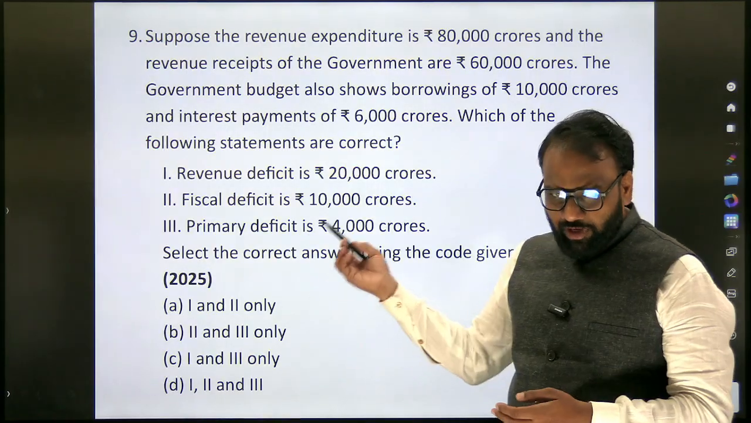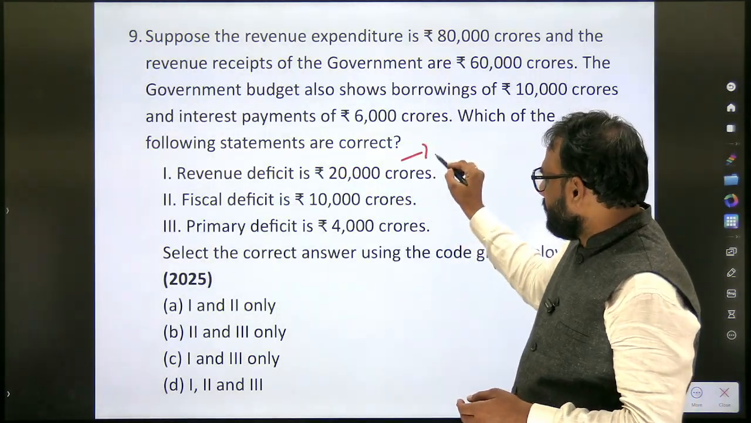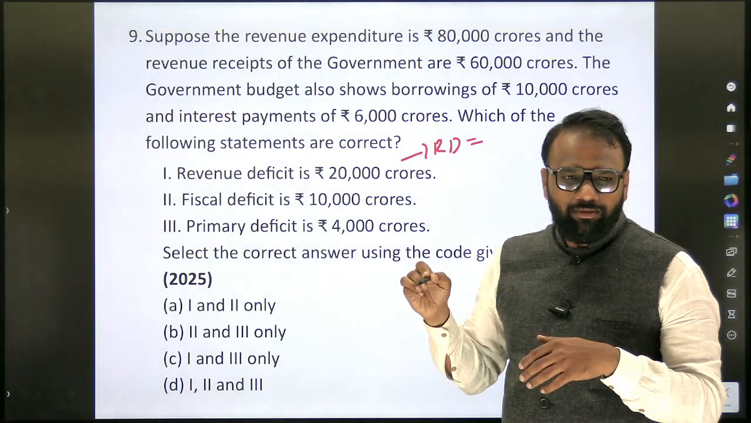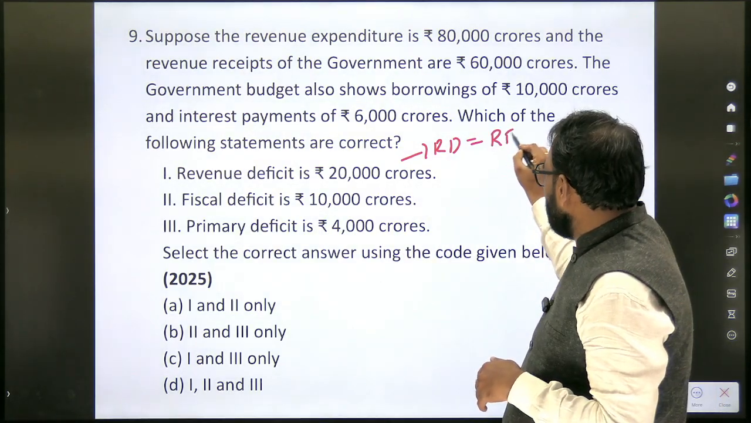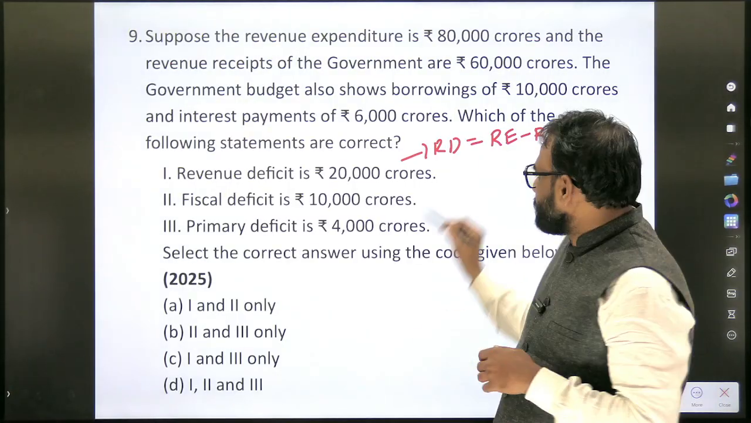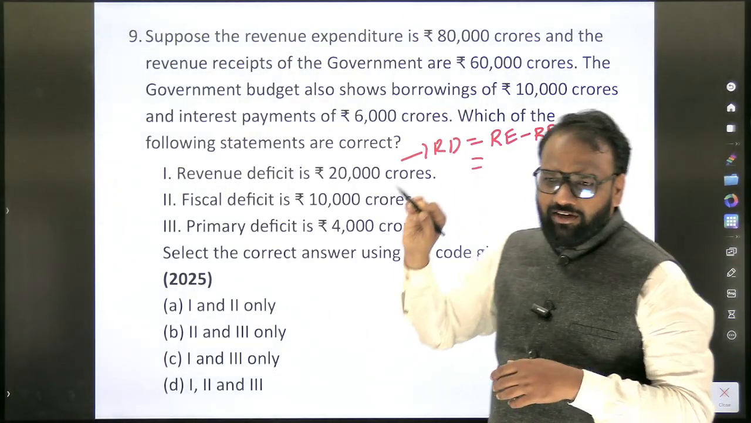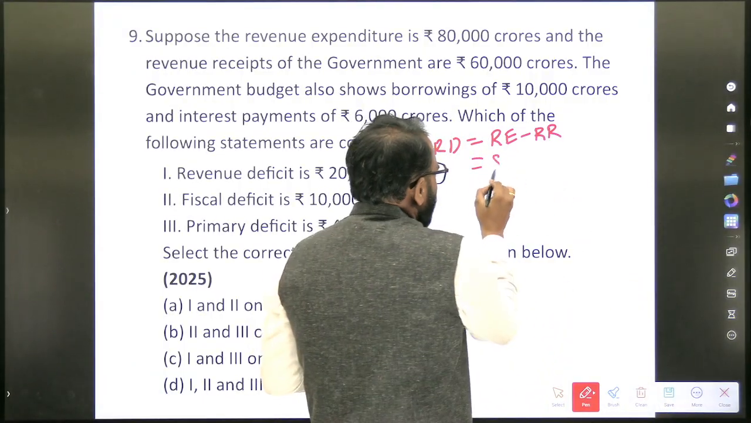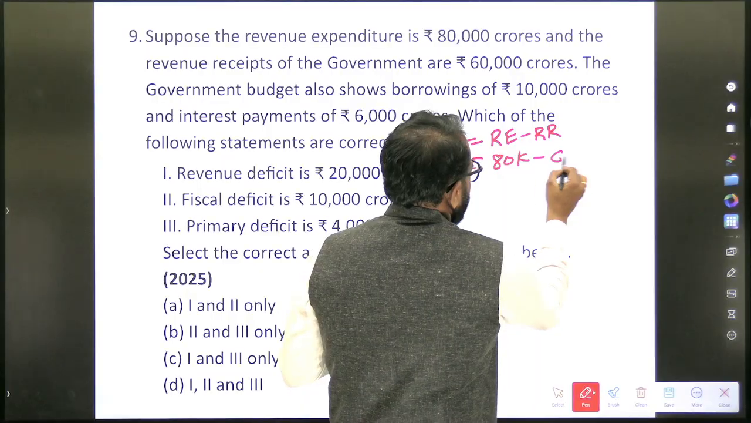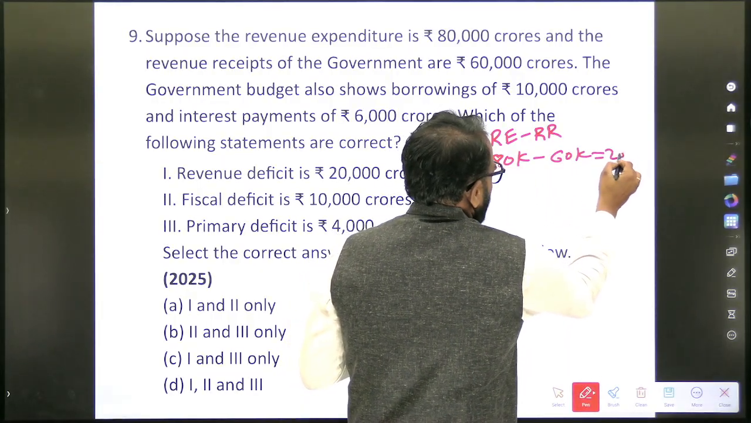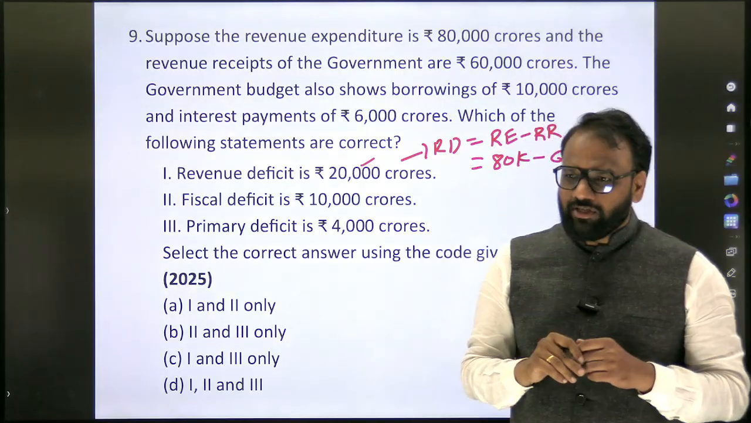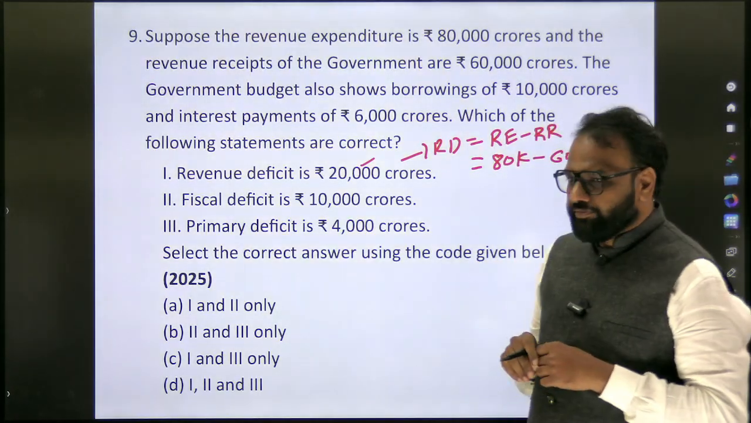Okay. So what is the formula for revenue deficit? Revenue expenditure minus revenue receipt. So in this example, have they given about revenue expenditure? Yes, they have clearly mentioned. It is 80k minus revenue receipt is 60k. So it is 20k. So what is the answer? 20k. So first option is perfect. There is no doubt in it.